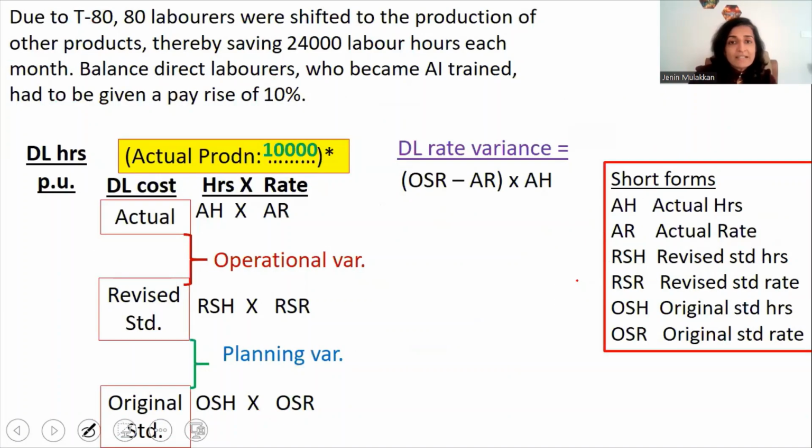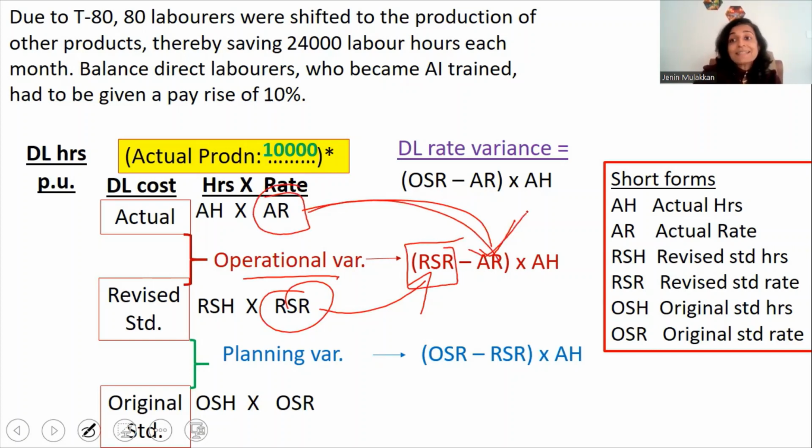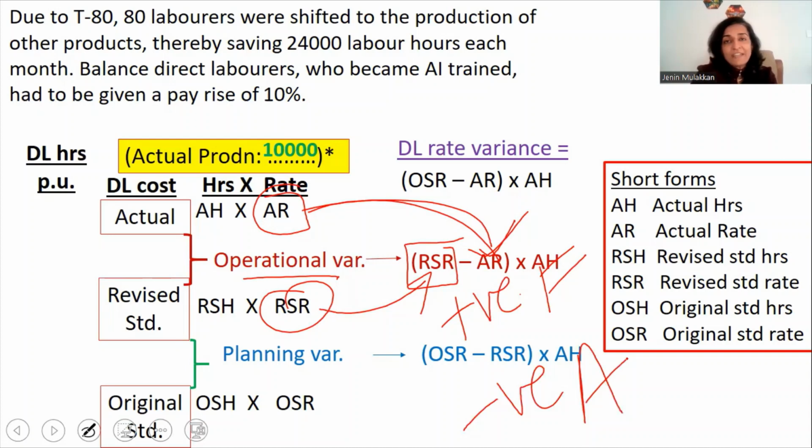Let's take a look at the formulas. For the operational variance, it is revised standard rate minus the actual rate. See, the bottom figure has been written as the first item and the top figure has been written as the second item. So this is because direct labor is a cost. So as I said, only then will you get a positive balance for the favorable variances and a negative balance for the adverse variances. So this is a fine point of difference between the formulas of sales on one side and the direct material and direct labor on the other side.